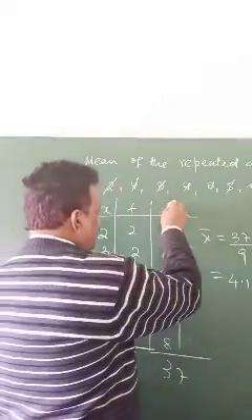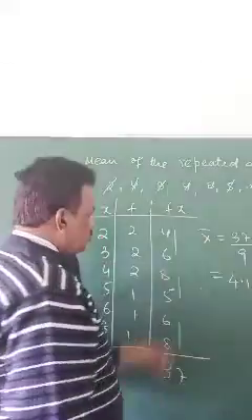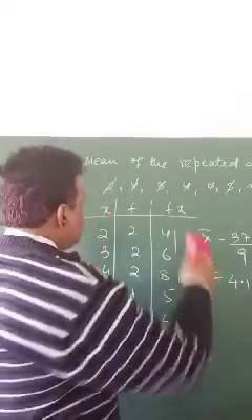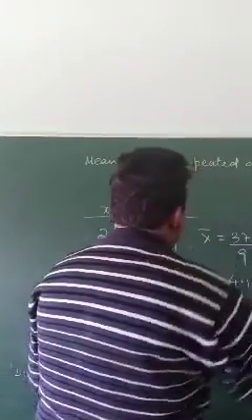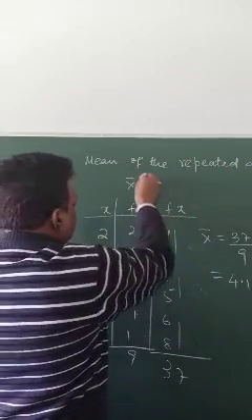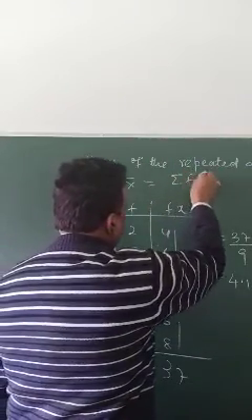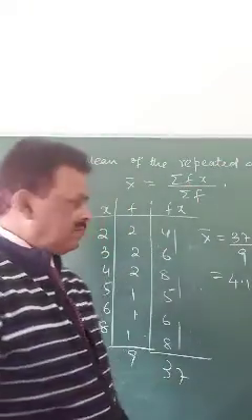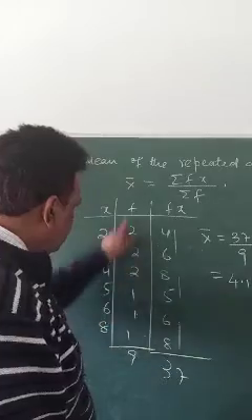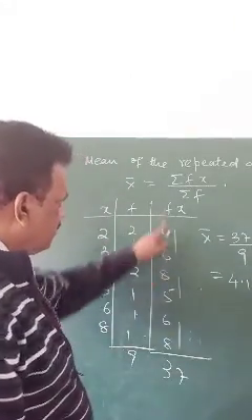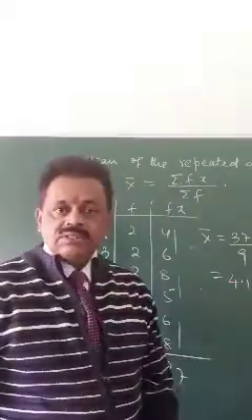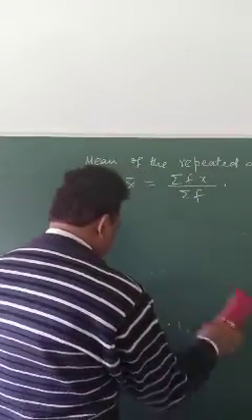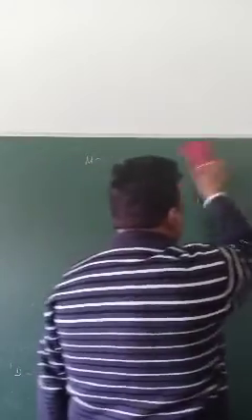So we can make a formula on this. Formula means you write as fx. So when you add it, you call it sigma fx. Sigma means addition. So the mean of the repeated data formula will be sigma fx by sigma f. Sigma f means the sum of the f, divided into the sum of the fx, which you got here. So let's have a question. Find the mean of the following data.